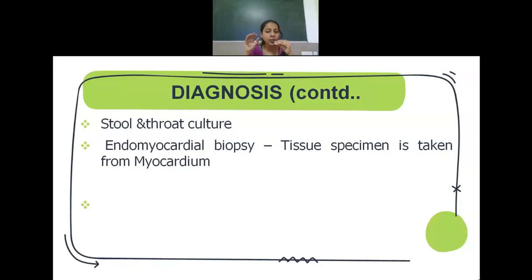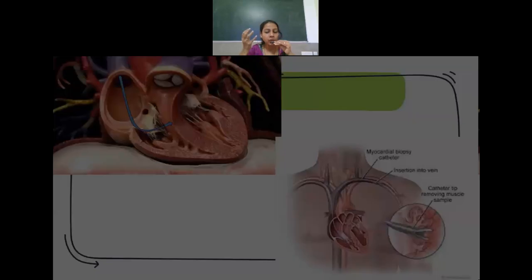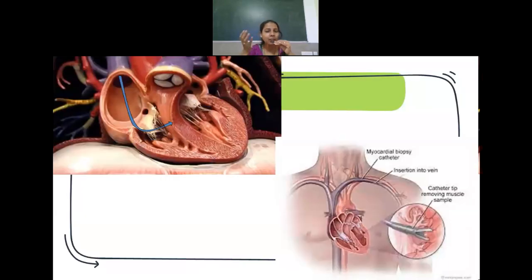But here also, in order to know for autoimmune conditions, we will perform endomyocardial biopsy, that is taking a small tissue or a specimen from the heart wall, that is from the myocardium. Along with that, you can also perform stool culture or throat culture, because they will have flu-like symptoms. So remember, in endomyocardial biopsy here, the catheter is inserted and they will remove a small muscle sample from the myocardium and send it for testing.